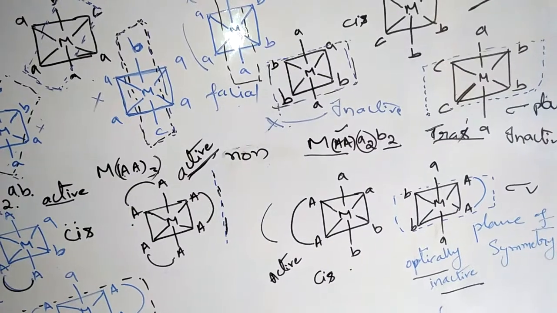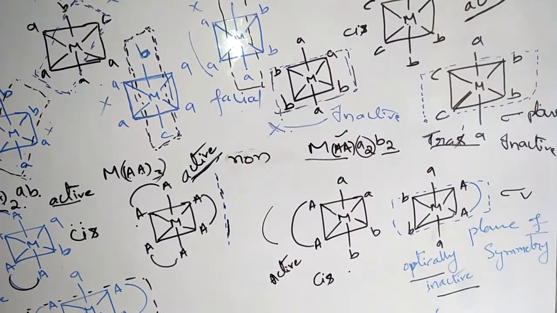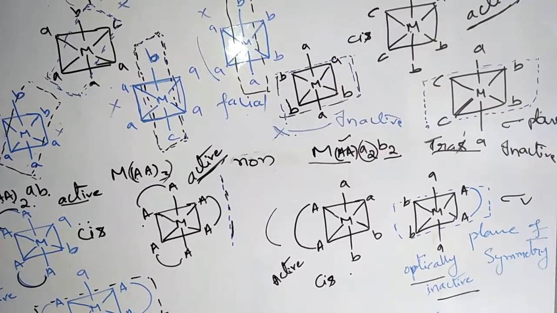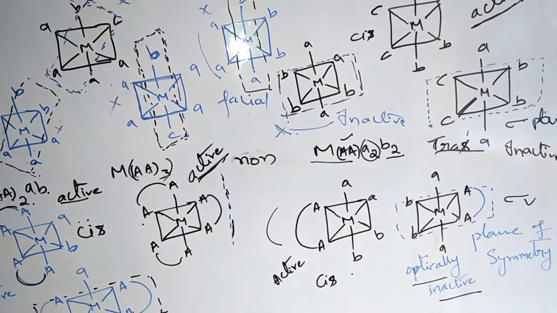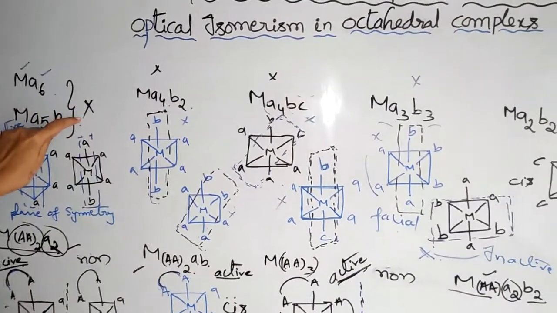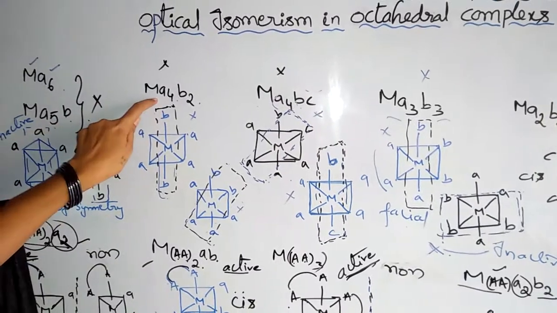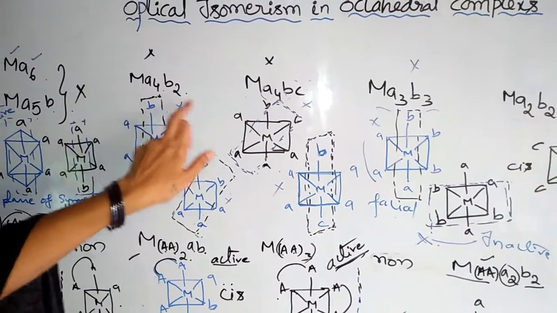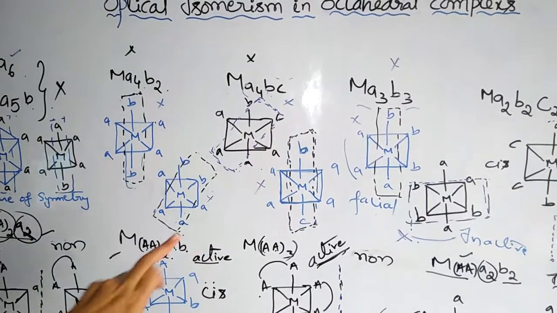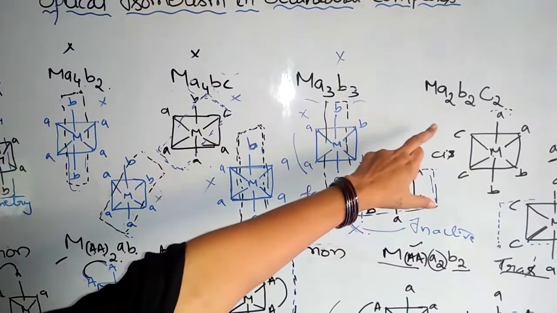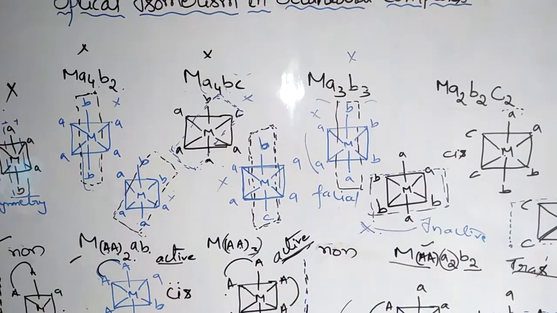So we discussed all types of octahedral complexes in this class. Here which one is active, which one is inactive. Now once again we discuss. MA6 type and MA5B inactive. MA4B2, MA4BC inactive, MA3B3 inactive, and then MA2B2C2.